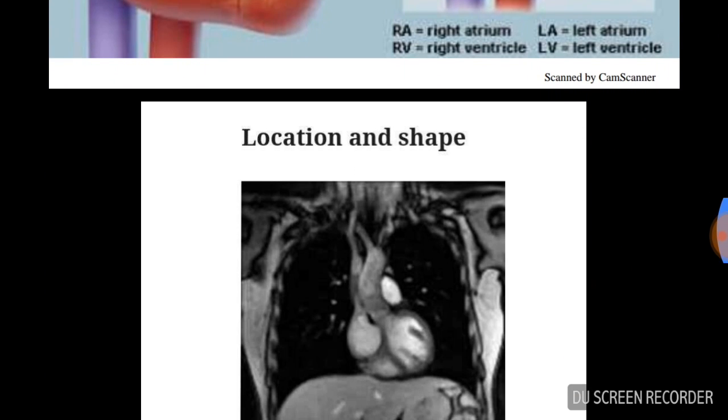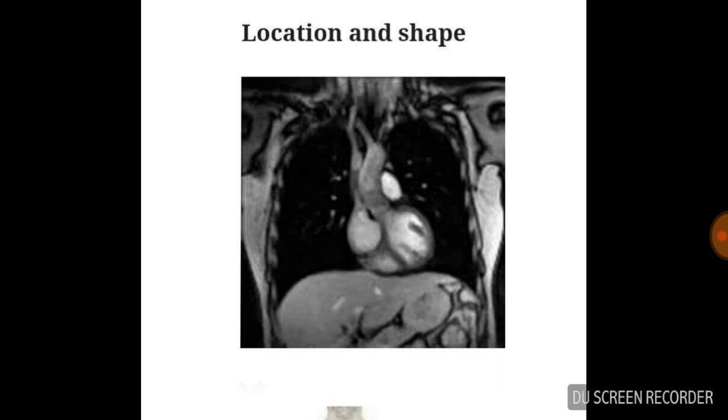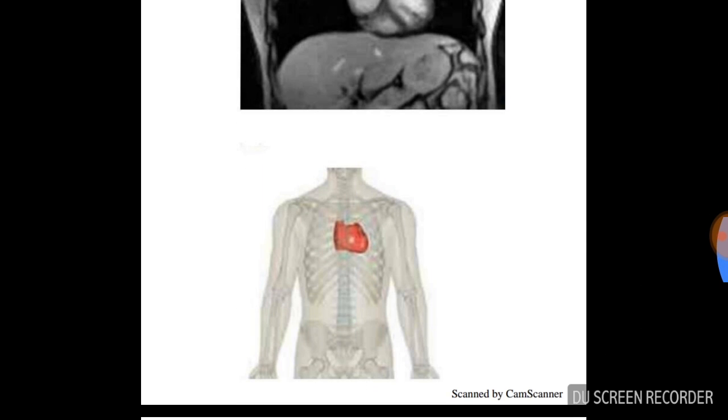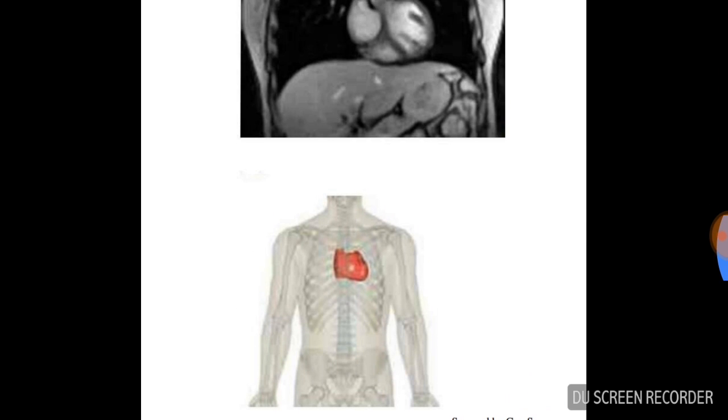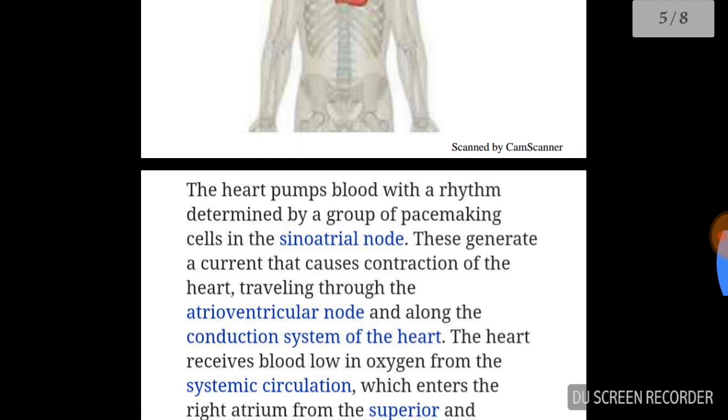Now we are going to study the location and shape. The shape of the heart is about the size of a human fist. The heart weighs about 250 grams, though the weight differs from person to person. As shown, the heart is situated in the chest, behind the sternum.